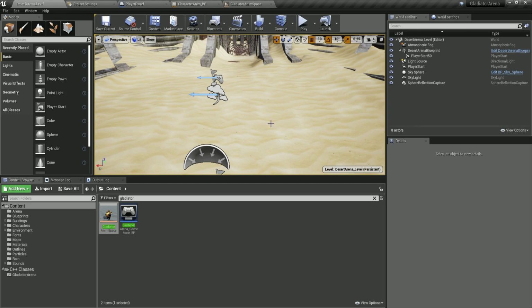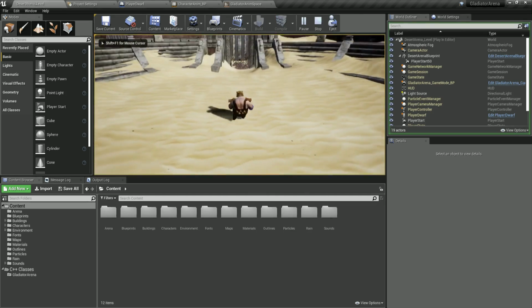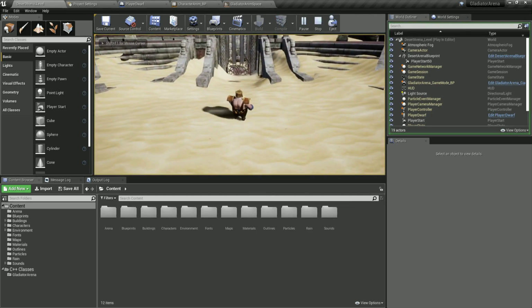Now, one thing that I want to point out is in the previous video, when we created the movement of our player, our character over here was not rotating correctly. So you see now I'm going forward, he's rotating forward.